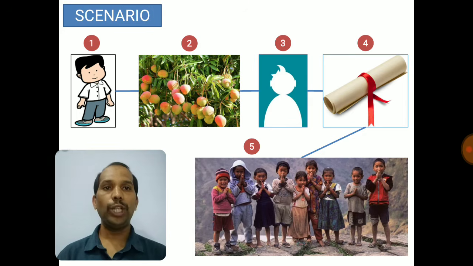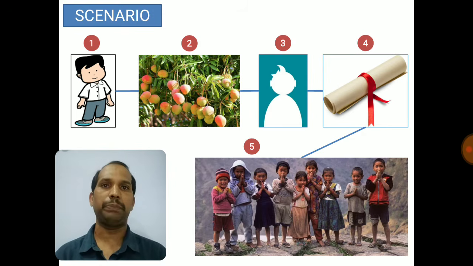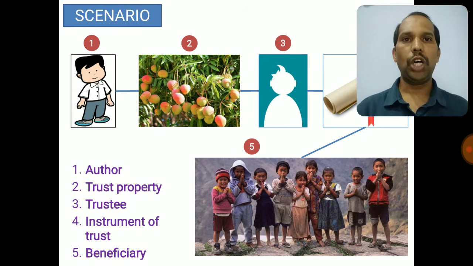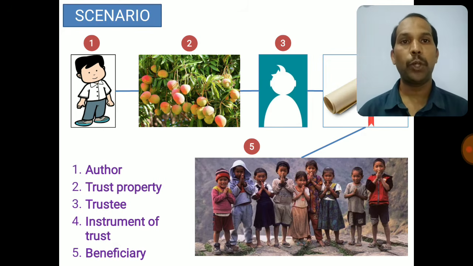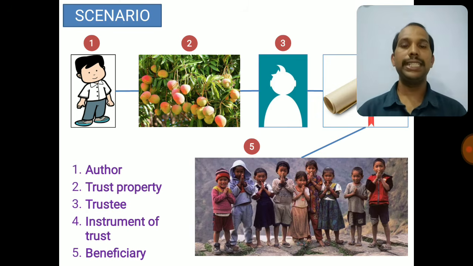Now what is number 4? The way number 1 transfers the property to number 3 is number 4. That is a documentation part. Now I think a lot of numbers, don't get confused. Let's see the parties. The number 1 is author or the owner or the donor of the property. He is the owner of the property and he wants to donate the property for something good. Okay, he is the author, or you can call him donor or the writer also.